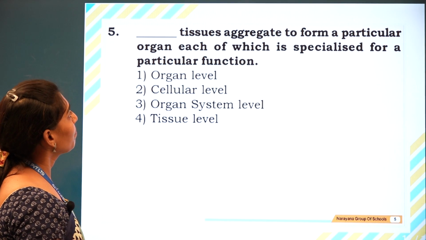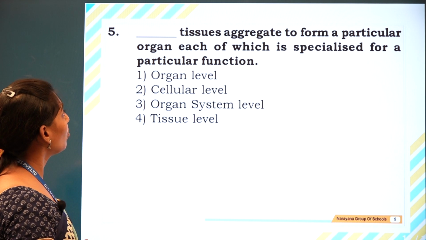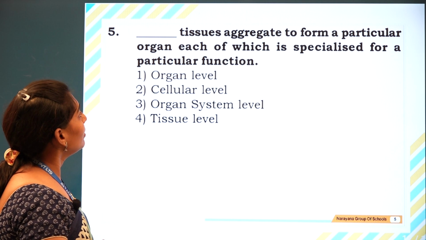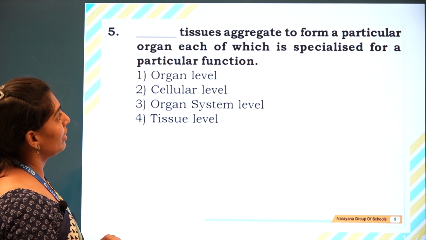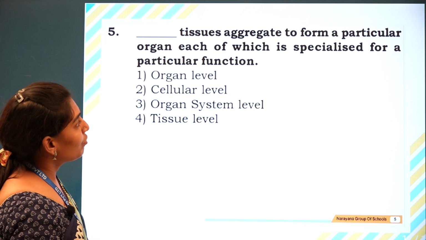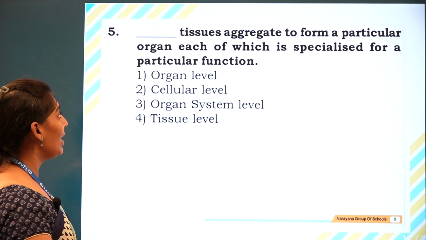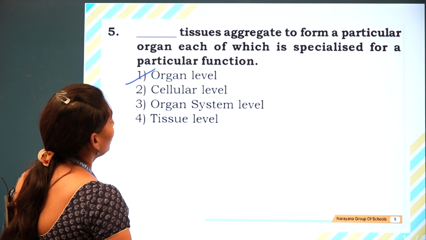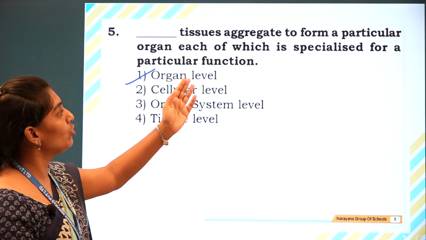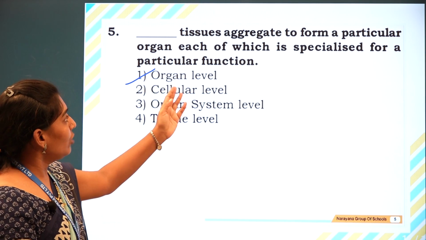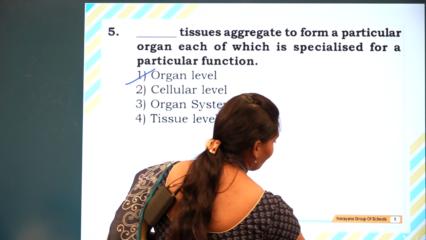The next question: dash tissues aggregate to form a particular organ, each of which is specialized for a particular function. Looking at the options, organ level is the answer. Tissues aggregate to form a particular organ, each specialized for a particular function, is the organ level. So let us go for the next question.